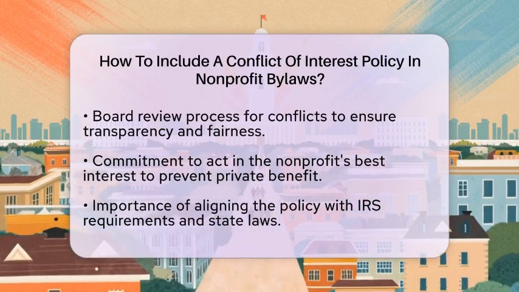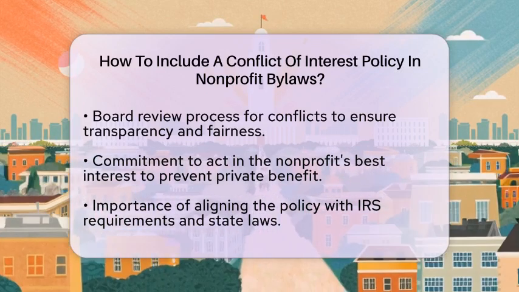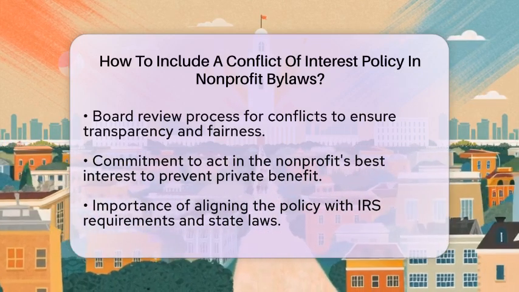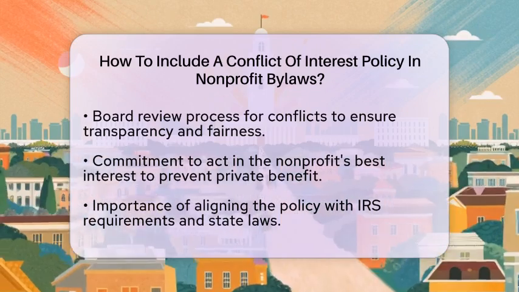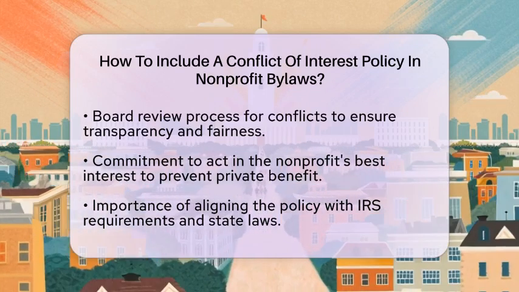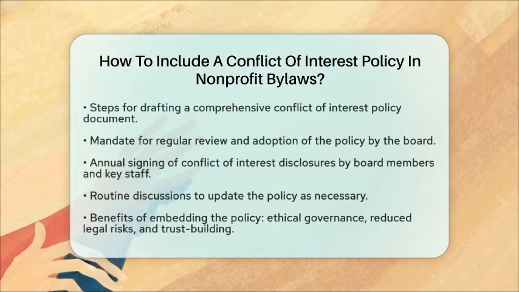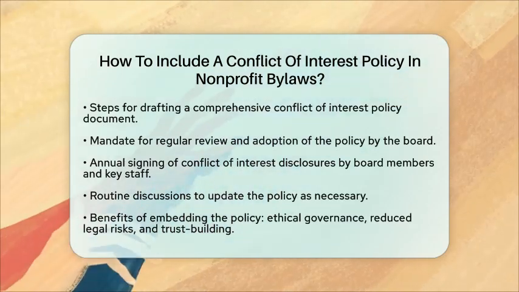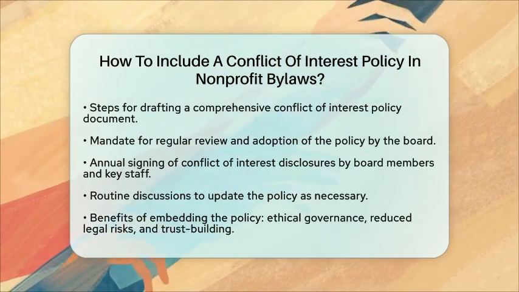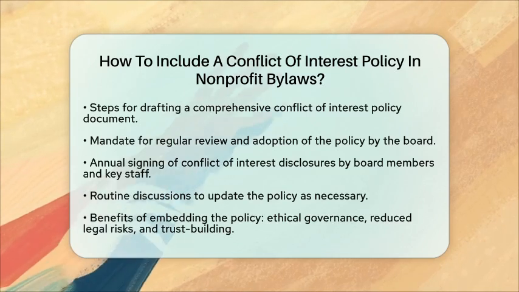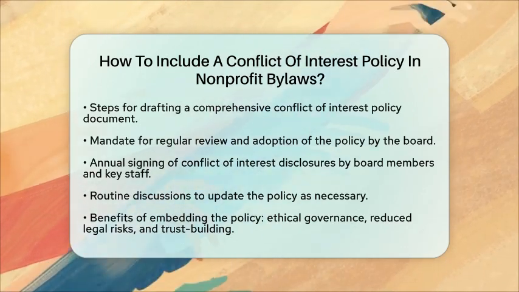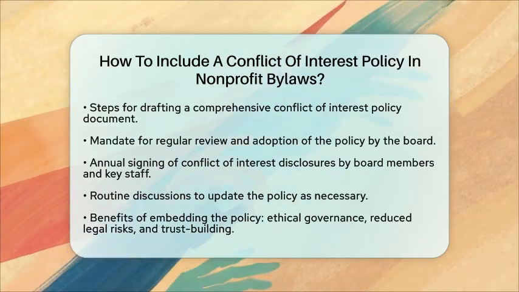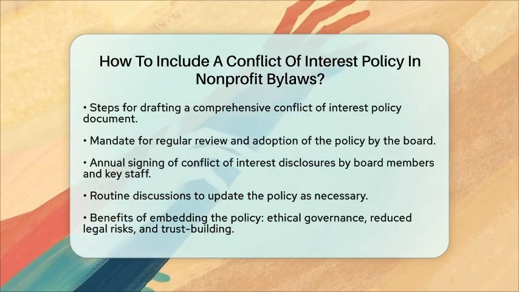Practical steps for including a conflict of interest policy in your bylaws include drafting a policy document. This document should cover definitions, disclosure requirements, management procedures, and consequences for violations. You should also include a clause in your bylaws that mandates the adoption and regular review of this policy by the board. Requiring all board members and key staff to sign a conflict of interest disclosure annually is another important step. Establishing a routine for the board to discuss and update the policy as needed ensures that it remains relevant.